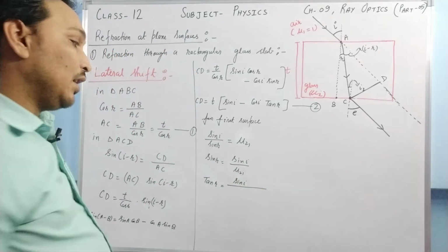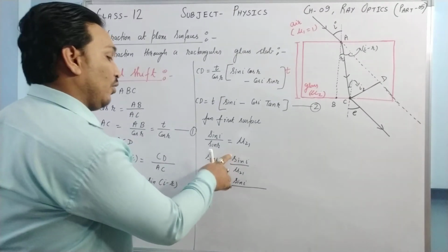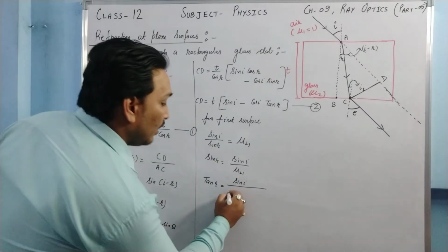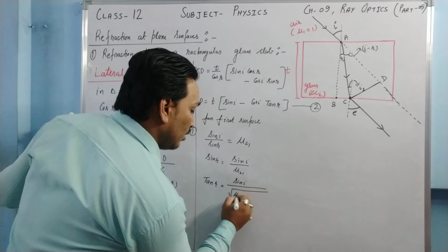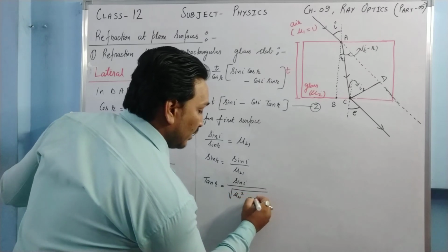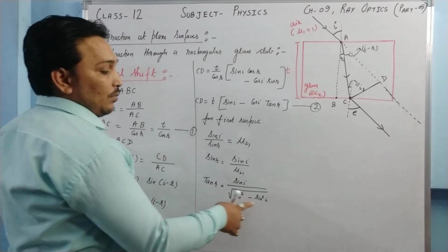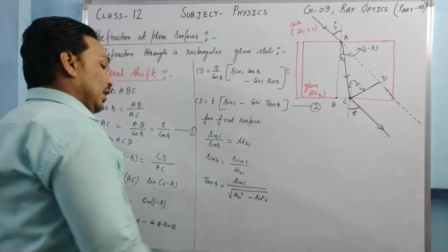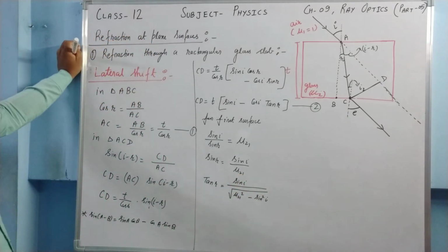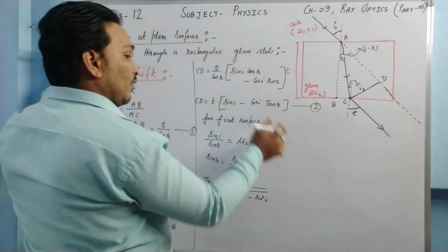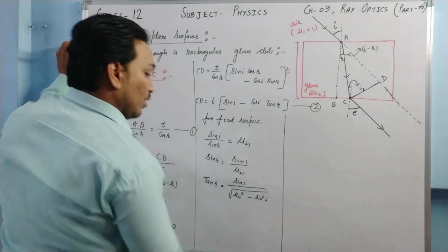So perpendicular is sin I, and base will be under root of mu2 1 squared minus sin square I, because it was hypotenuse square minus perpendicular square. So tan R is going to be sin I upon under root mu2 1 square minus sin square I. And if I put this value over here in equation number 2, what am I going to have?